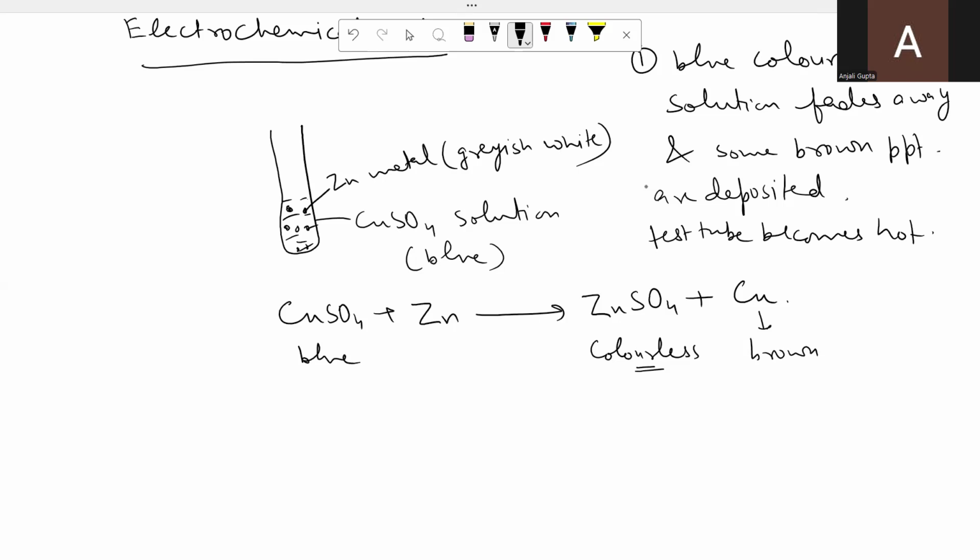So scientists thought, if in this reaction chemical energy is converted into heat energy, then by some process we can also convert this chemical energy into electrical energy. All of us know what electricity is. Electricity is the flow of charge.